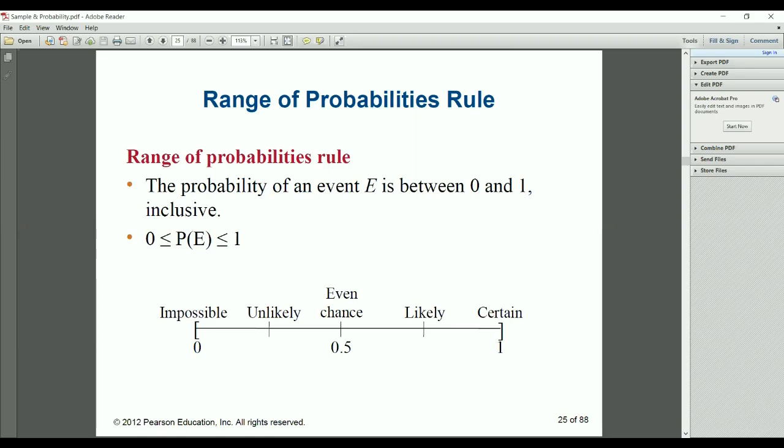So 0 is an impossible event. An even chance is 0.5, that is 50%, half. And 1 is full, meaning certain. So always remember, if you get a probability of 2, then your answer is wrong, because probability lies between 0 and 1.